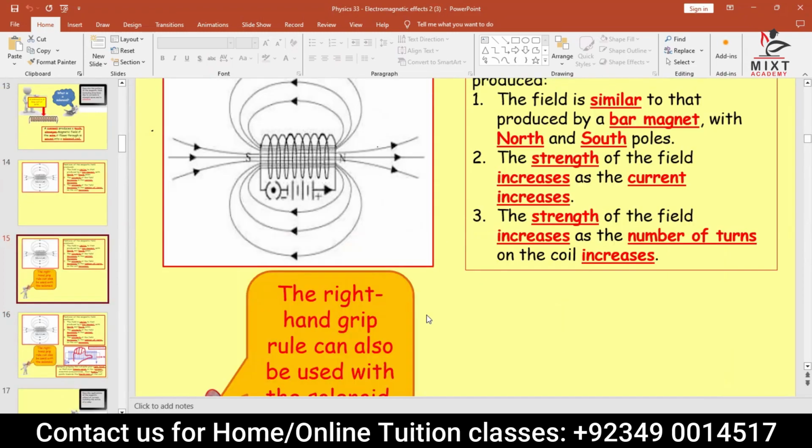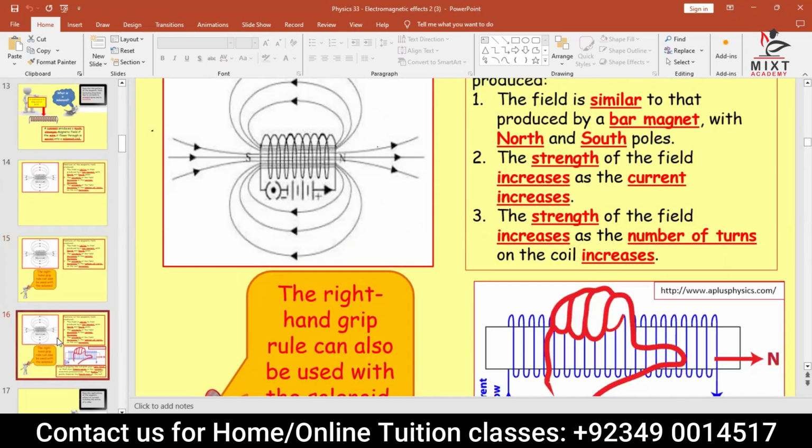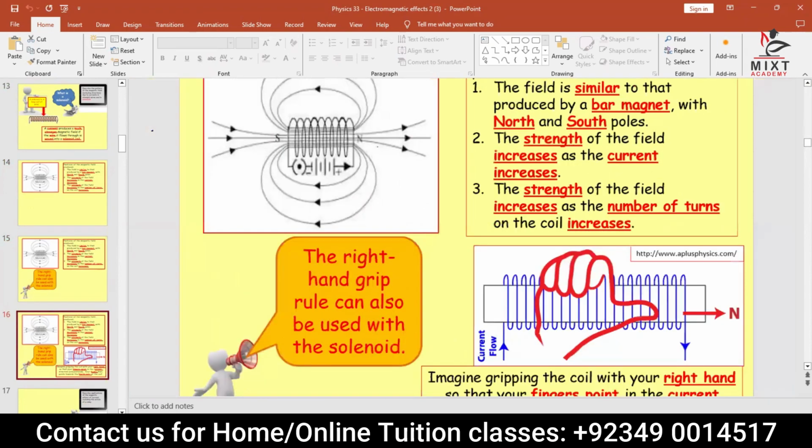This one can be given by the right hand grip rule. Now, check this out, what exactly it is. Let's suppose the current is flowing from left to right. This is the flow of current. Current goes from here, this way.